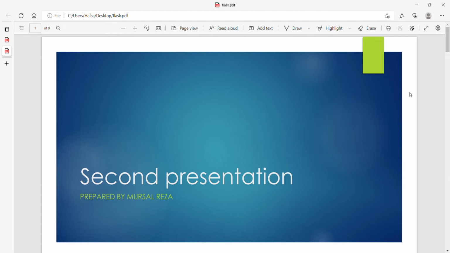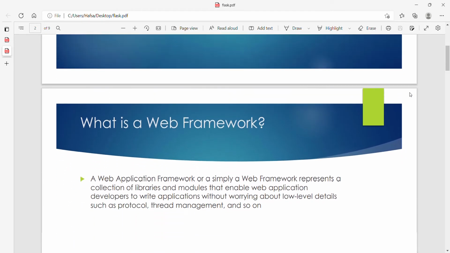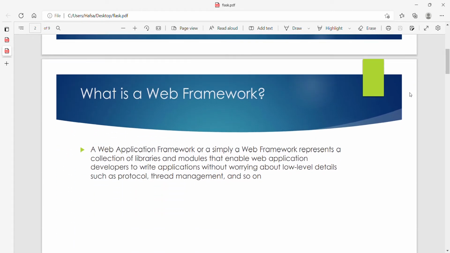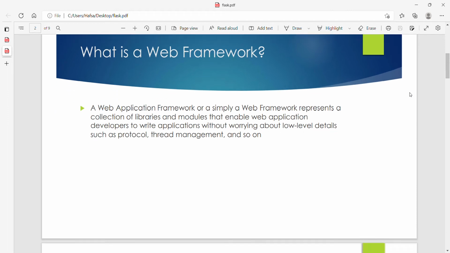It's my second presentation, about what a framework is and what a web framework is. A web application framework, or simply a web framework, represents a collection of libraries and modules that enable web application developers to write applications without worrying about low-level details such as protocol, thread management, and so on.